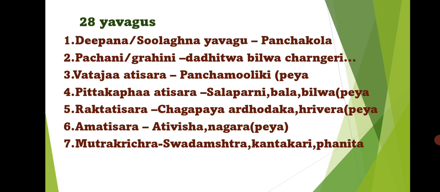After mentioning the drugs for Panchakarma, different yavagus are mentioned for different vikaras in this chapter. That is, yavagus in combination with different medicines are suitable for various diseases. Around 28 yavagus are mentioned in this chapter. The first one is Deepana or Shulaghna Yavagu, that is Panchakola Siddha Yavagu. Panchakola means Pippali, Pippalimula, Chavya, Chitraka, Nagara.